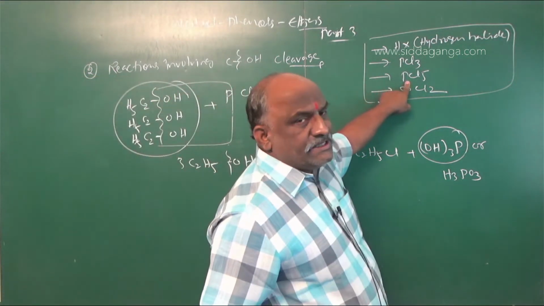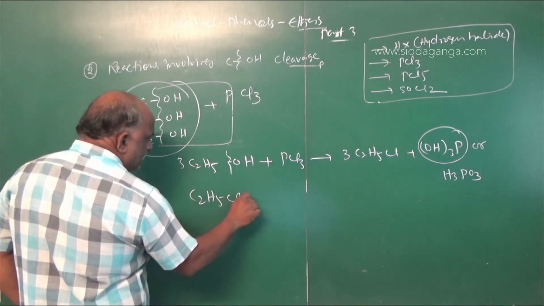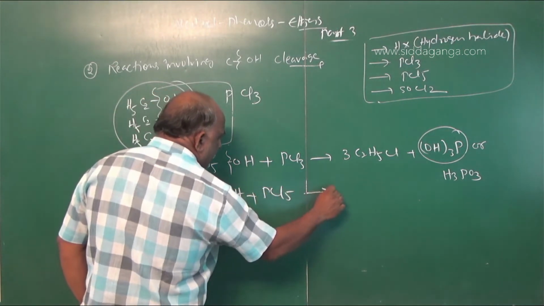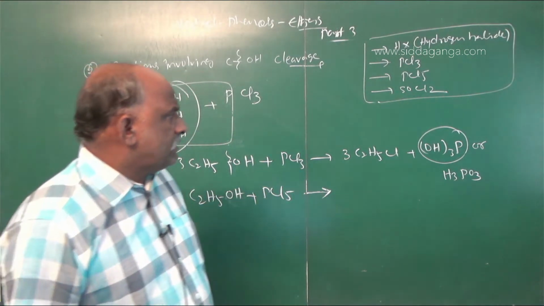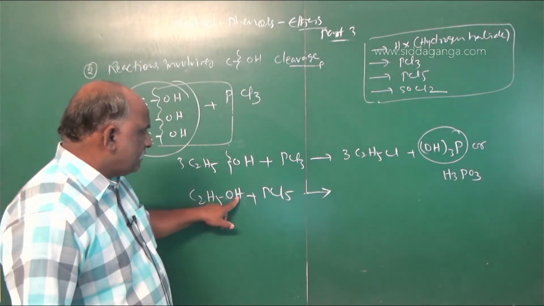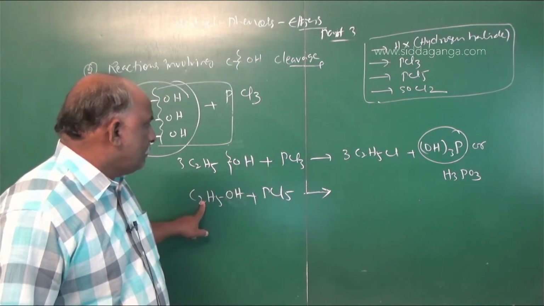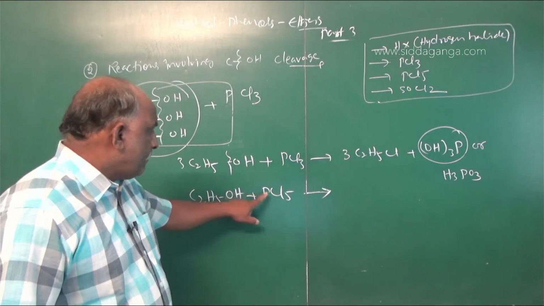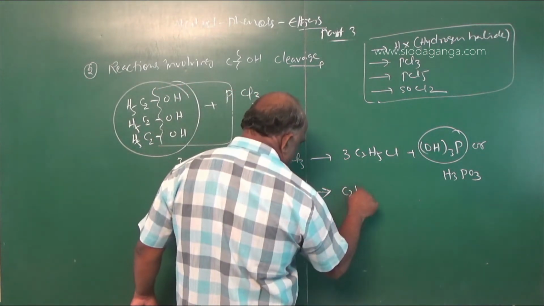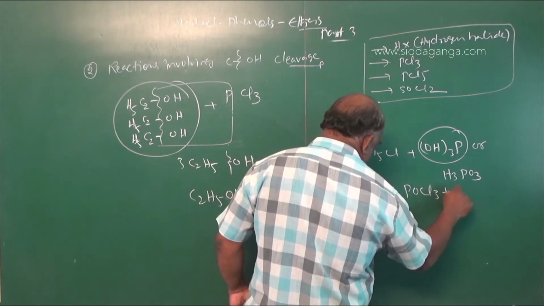Suppose you go with PCl5. Instead of PCl3, we go with C2H5OH plus PCl5. What happens in this reaction? Not P(OH)3 as expected. In this reaction, this H requires Cl, so HCl goes out, and one Cl is attached to the ethyl group, giving ethyl chloride, and the remaining phosphorus is combined with oxygen and 3 chlorine atoms. According to our textbook, it is given as C2H5Cl plus POCl3 plus HCl.